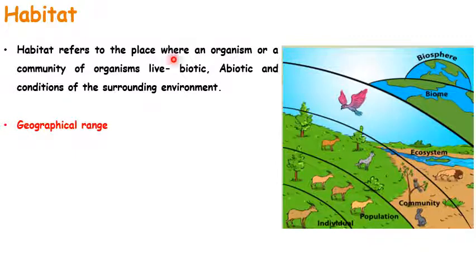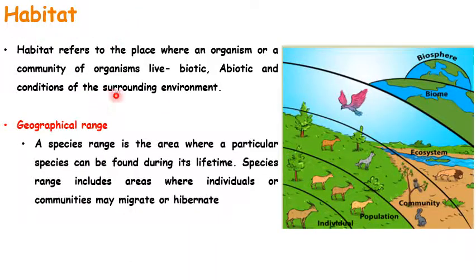As I told you, habitat refers to the place where an organism or a community of organisms lives, and in that place you can find a biotic community, which means all living things that interact with all non-living things, abiotic factors like sun, water, soil, all these things. And the conditions of the surrounding environment, this is what we call habitat. And I told you what geographical range is.